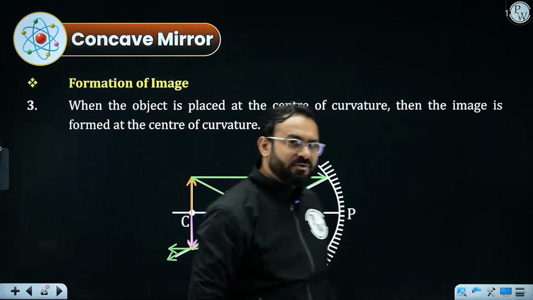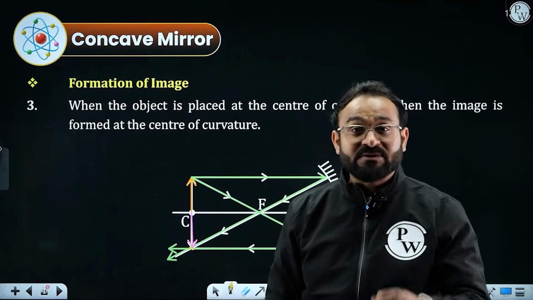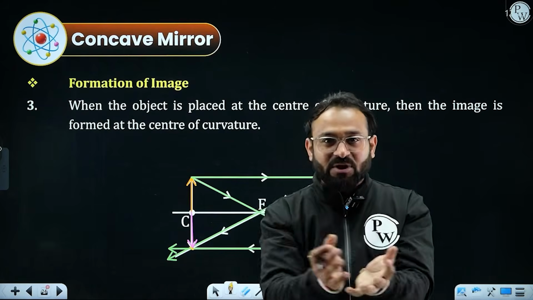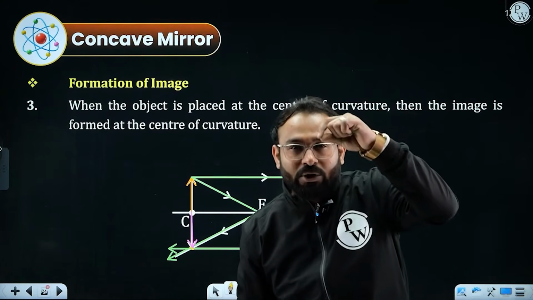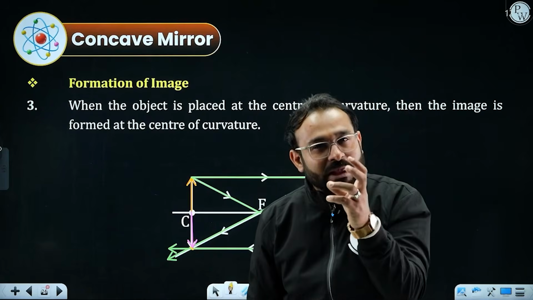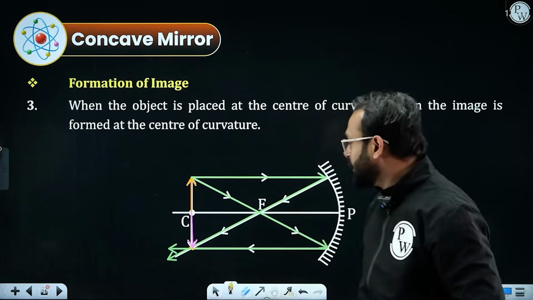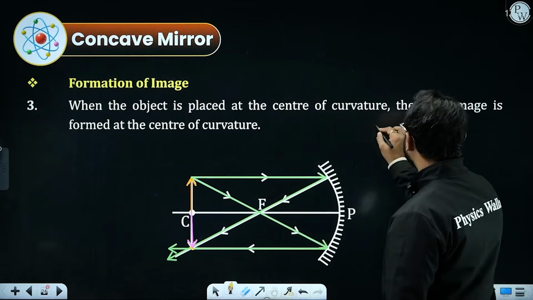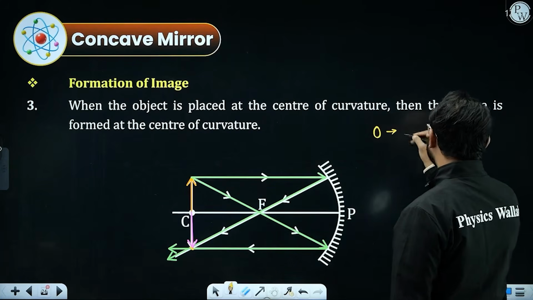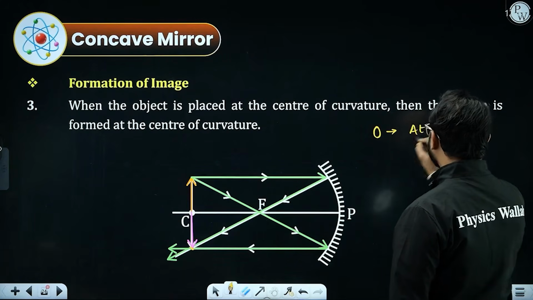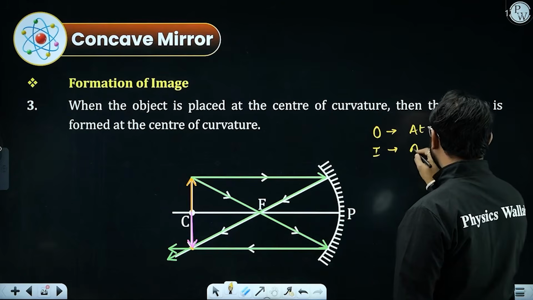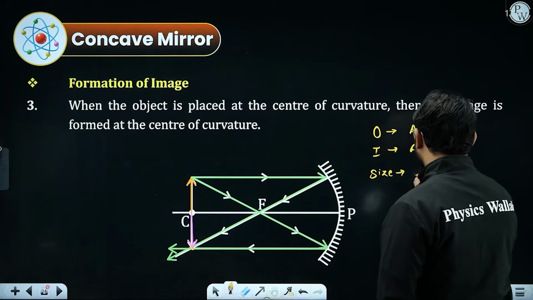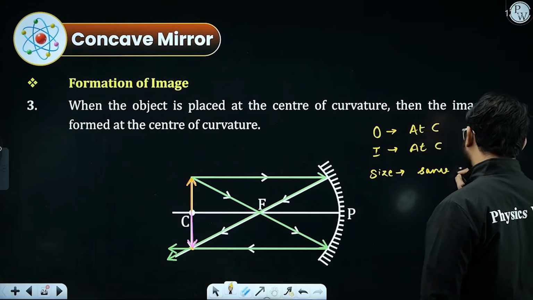And what I have observed, I have seen that the image is forming on center of curvature itself. Yes, because there was a sphere of which the mirror was a part. If you are going to take the object at the center, the image will be exactly at the center. So you have obtained the image at the center of curvature itself. So that is a very, very interesting case. If the object is at center of curvature, image will be also at center of curvature. Talking about size, same as object.